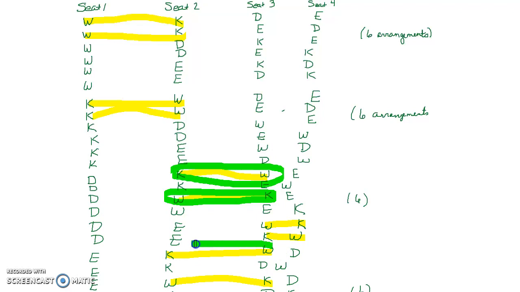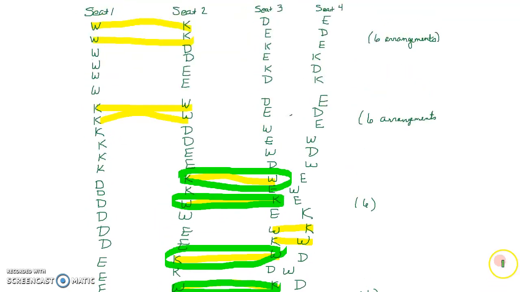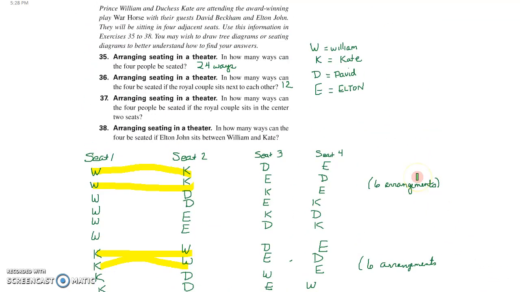Center. Center. Center. Looks like we only have 4 ways to do that. So only 4 ways. Okay, very good.